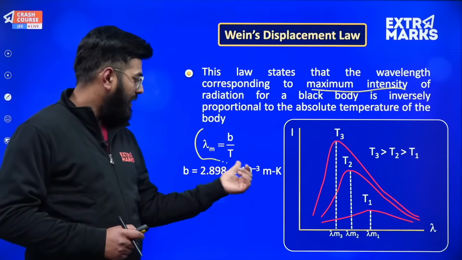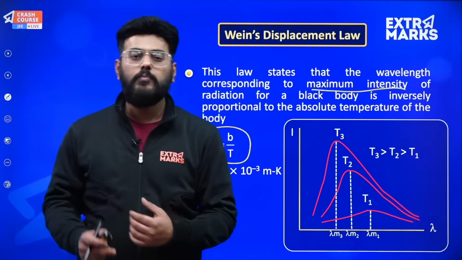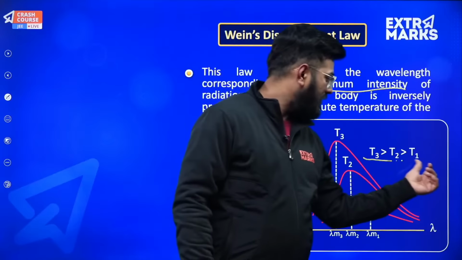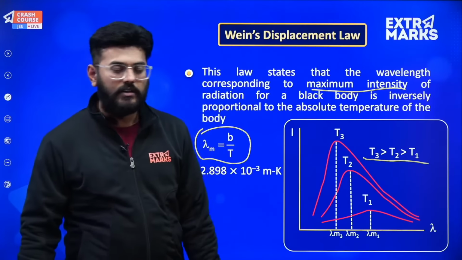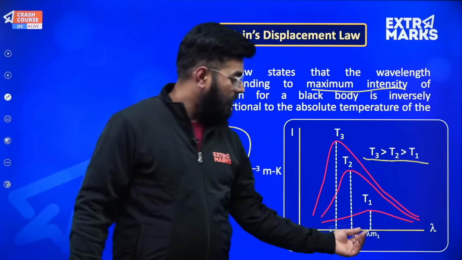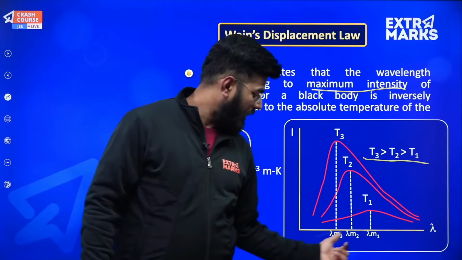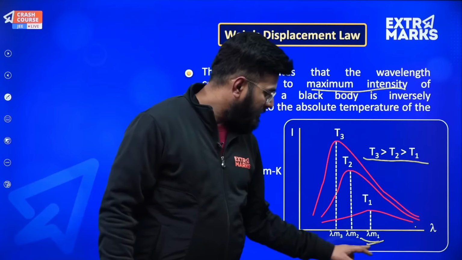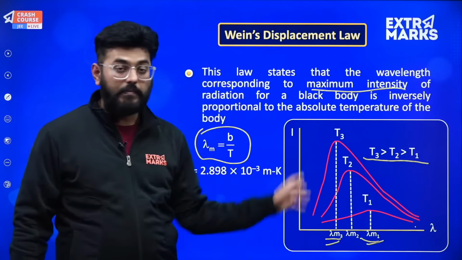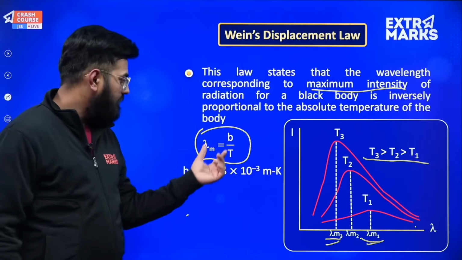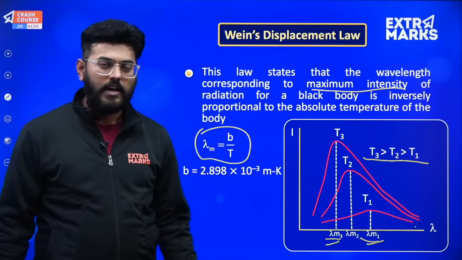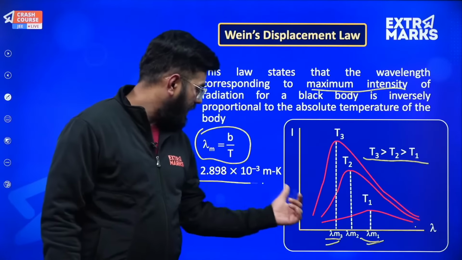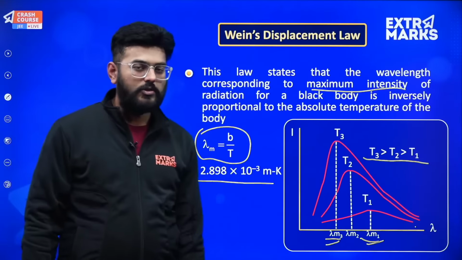So the wavelength with maximum intensity will be inversely proportional to the temperature. So as you increase the temperature, as you can see over here, T3 is greater than T2, which is in turn greater than T1. So the wavelength of T1 will be of more value. As you can see, along the x-axis wavelength has been plotted. So here the wavelength is more as compared to this wavelength because its temperature is more. And this will obviously be inversely dependent on temperature, and the exact relation is lambda m is equal to b by T, where b's value is 2.9 into 10 raised to the power minus 3.